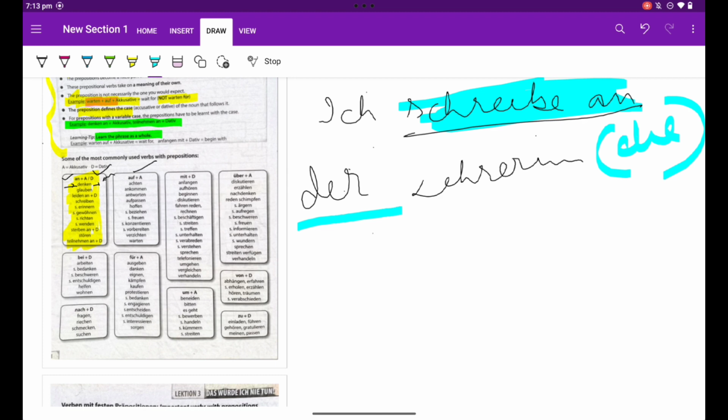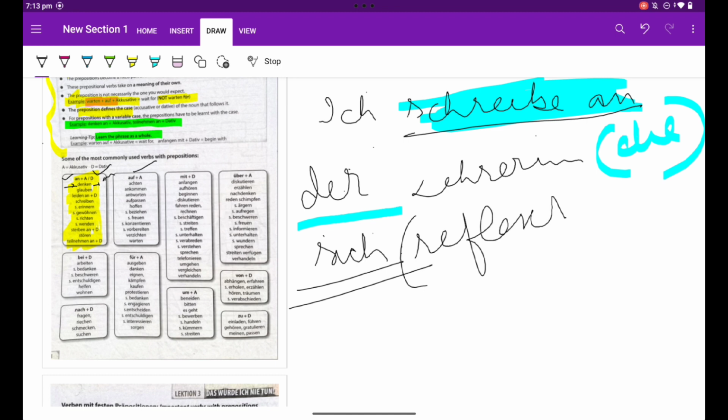Sich erinnern, to recall, to remember. Ich erinnere. Now what are sich? What are the verbs which have sich with them? These are the verbs which are known as reflexive verbs. They reflect back to the noun. Where sich is written, that means, let us compare it, I'm going back because this is something different.